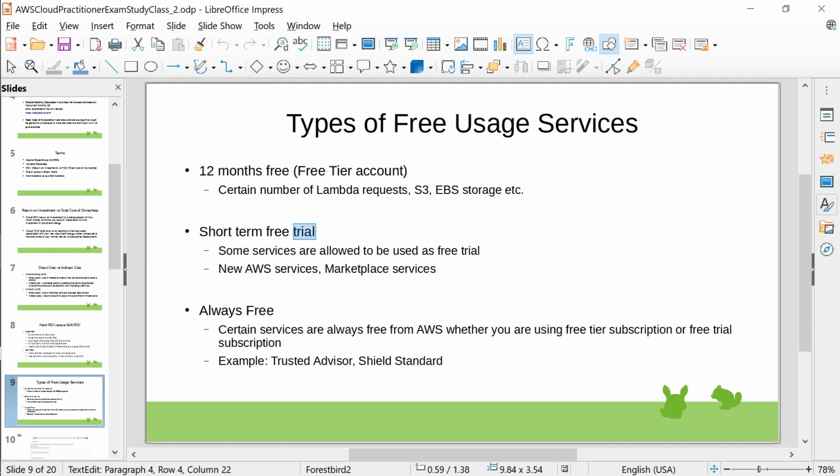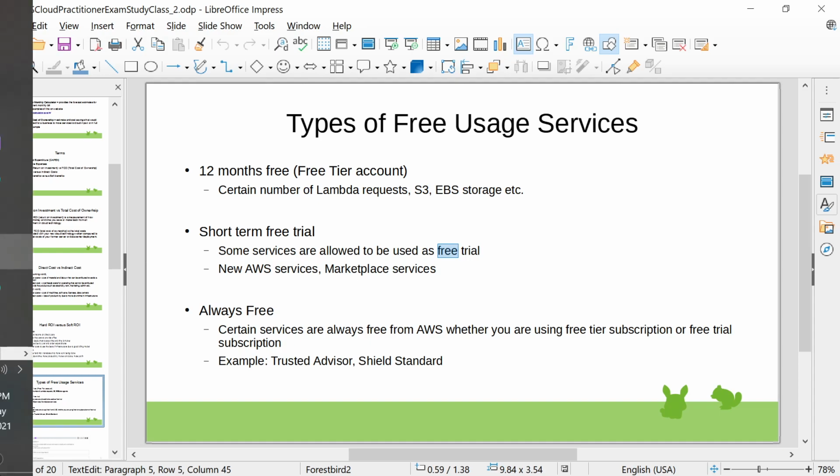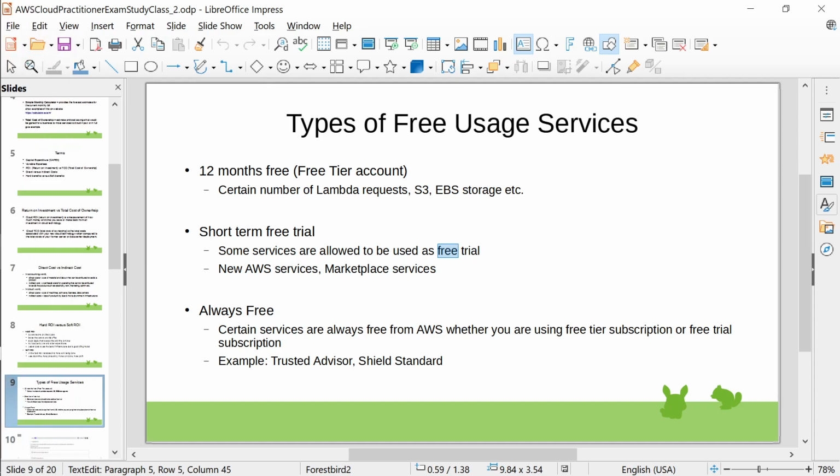And a short-term free trial is something like use this service for 3 months, let's say, or use this service for 1 month. Something similar that came up recently was AWS HealthLake. It was a new medical technology service that was introduced, and they offered it for one month. I had used it, and by mistake I did something and got charged, and then they reverted it back. But they did offer that service for 1 month. So that is called a free trial.